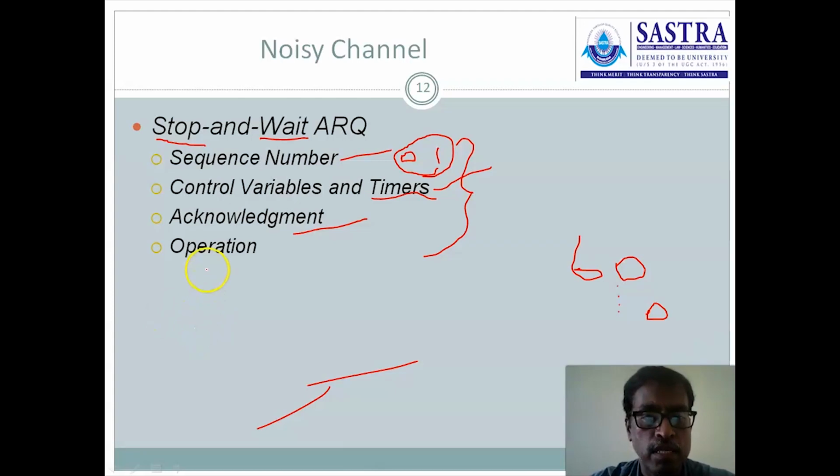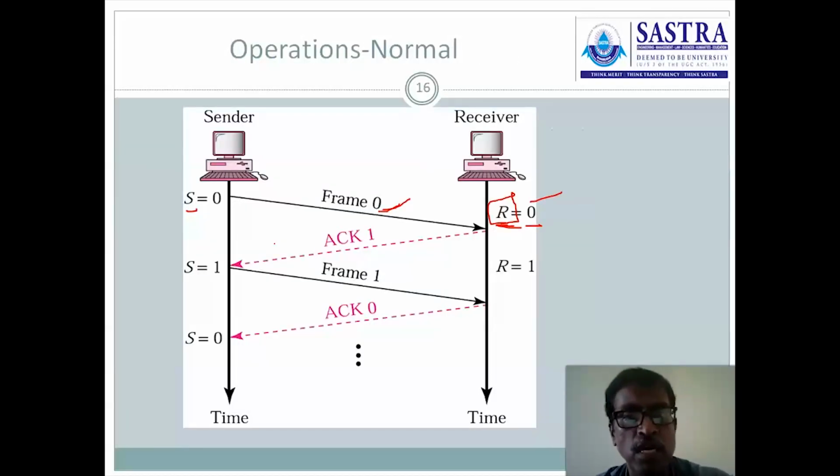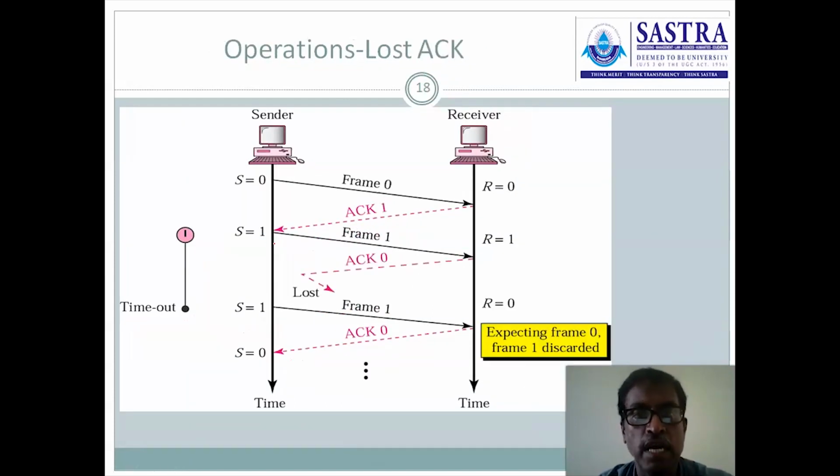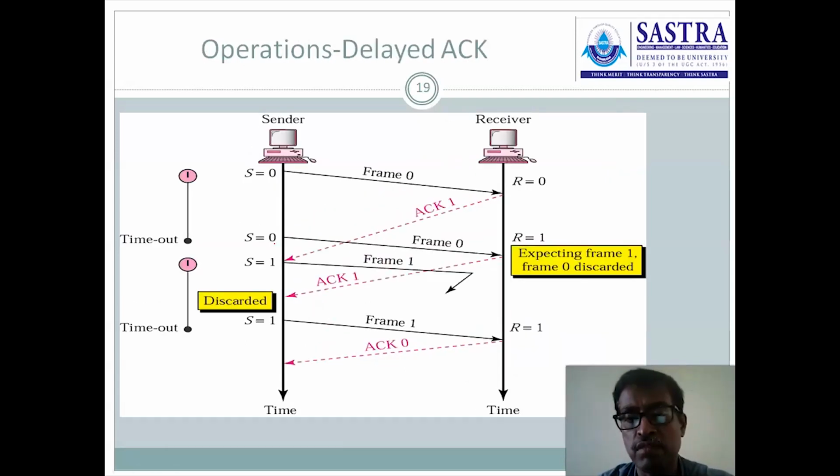And then there are 4 different operations defined in the stop and wait ARQ. What are the operations defined here? The first one, normal operation. Next one, if the frame is lost, how the system behaves. And next one, the frame is successfully transmitted, but while the acknowledgement is transmitted, it may be lost. Lost acknowledgement is the third scenario.